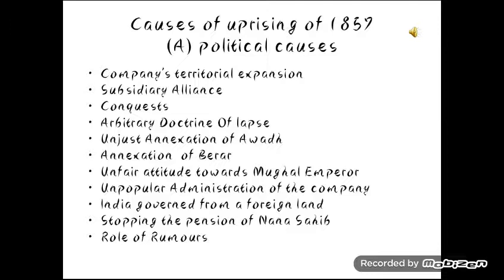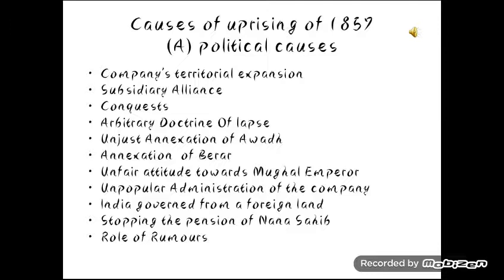The next step that they took was the arbitrary doctrine of lapse. According to this, if any king or queen did not have their own son or daughter, that is, a natural heir, then after the death of that king or queen, the territory would go into the hands of the British. Adoption of children was not allowed. Permission had to be taken from the British, and only if they allowed it was adoption possible.